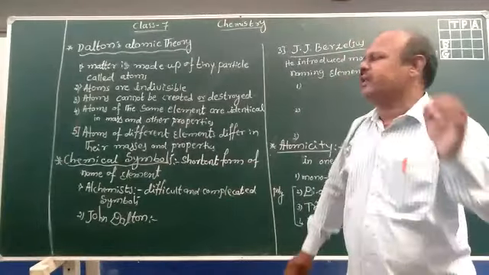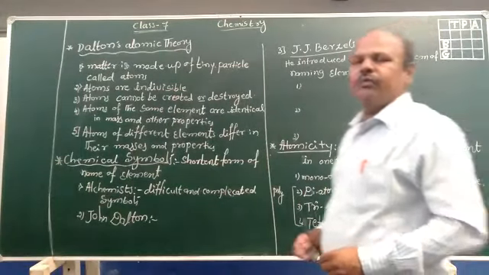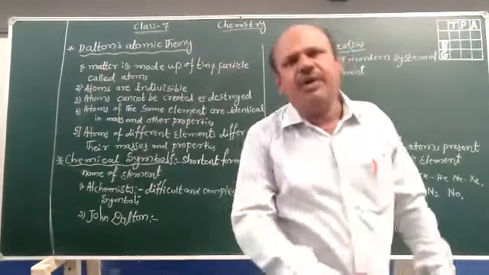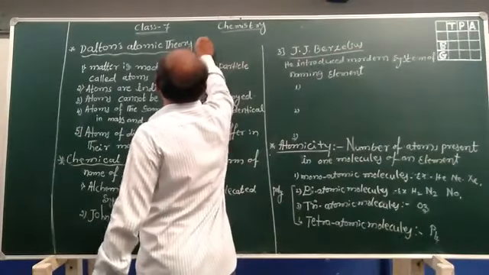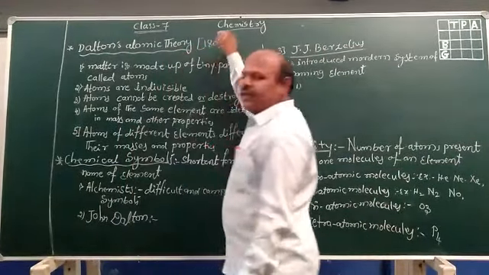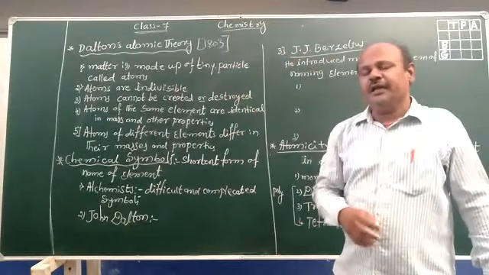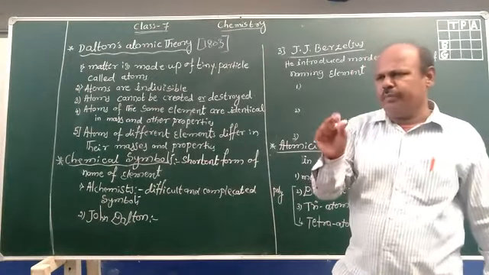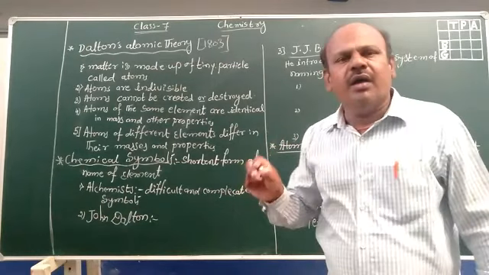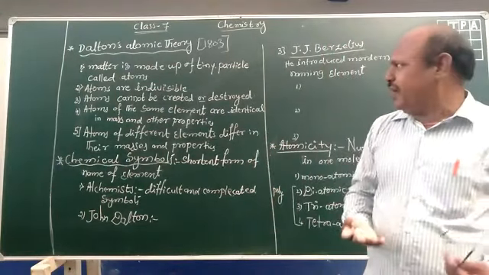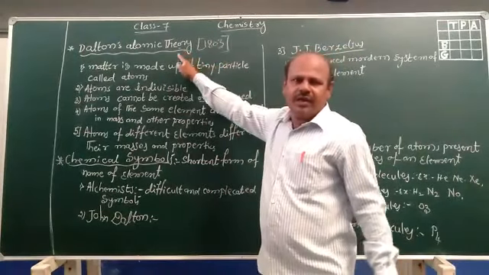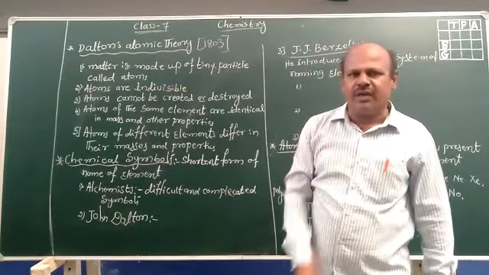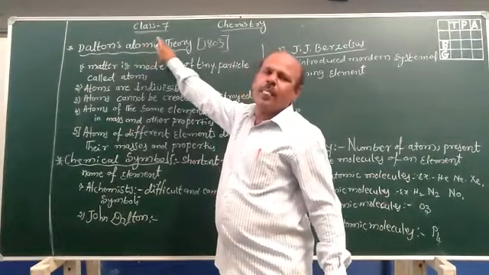In the previous class, we discussed the atom and matter. Today, we want to discuss the Dalton atomic theory. Dalton gave his atomic theory in 1803, when he discovered the atom. Before that, an Indian philosopher, Kanad, told about the atom. He said matter is made up of very minute particles called paramanu, but he did not publish that. Later on, in 1803, John Dalton discovered the atom and published this. Therefore, we say John Dalton discovered the atom.